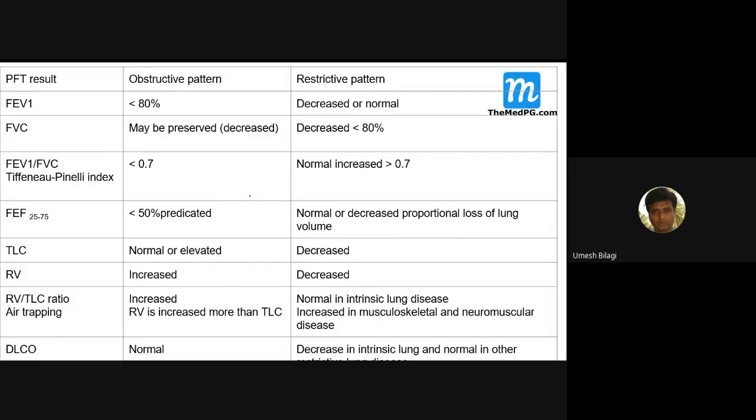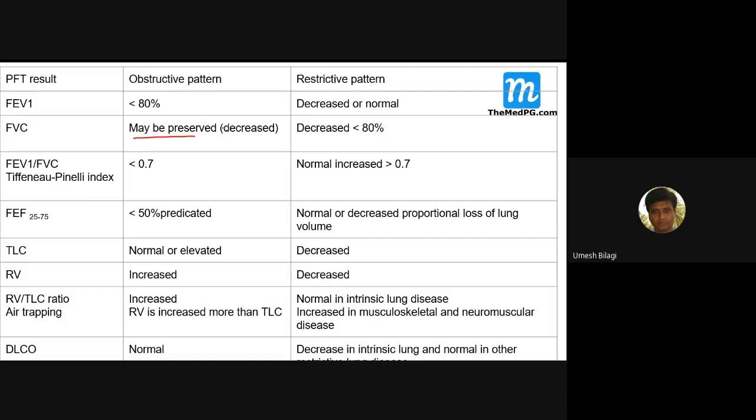Now, what are the pulmonary function results in the obstructive pattern and restrictive pattern of the diseases? So, FEV1 is less than 80% in the obstructive pattern, because tubes are blocked. In the restrictive pattern, it could be normal or decreased. Normal, when the lungs are not too much damaged. Here it is definitely decreased. FVC may be decreased, or functional vital capacity may be preserved.